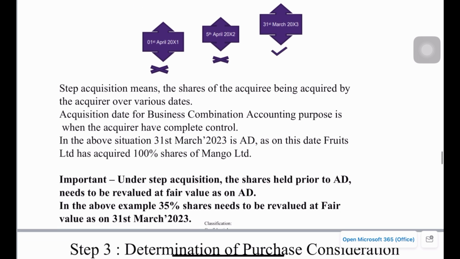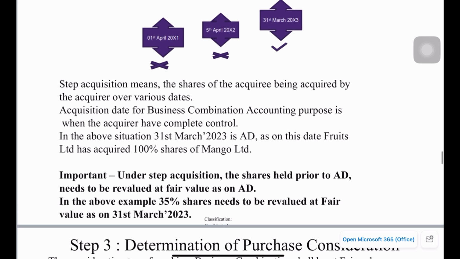This 35% needs to be restated at fair value as on the date of acquisition. Meaning we have to measure the fair value of this 35% on 31st March, and those shares need to be revalued at fair value. That's a bit important when there is a case of step acquisition.